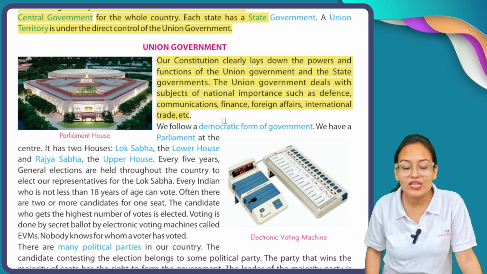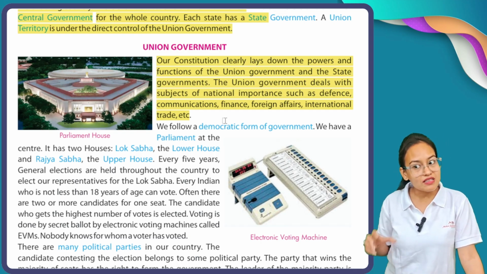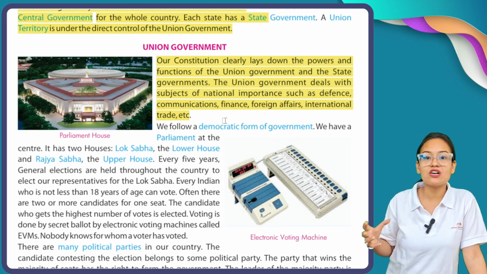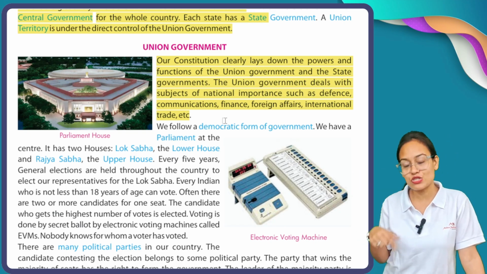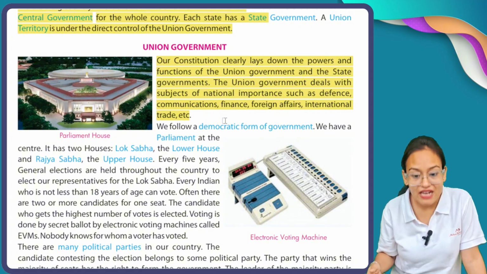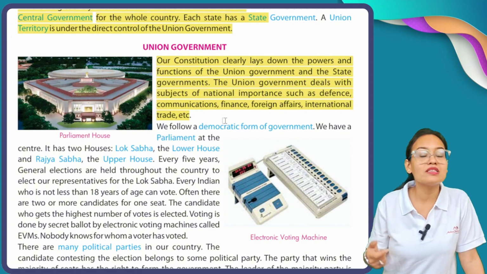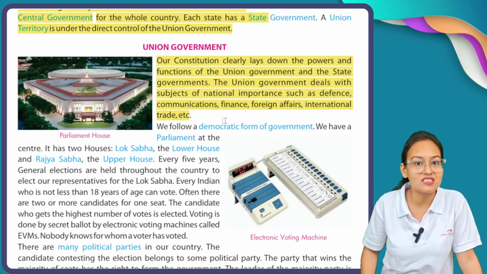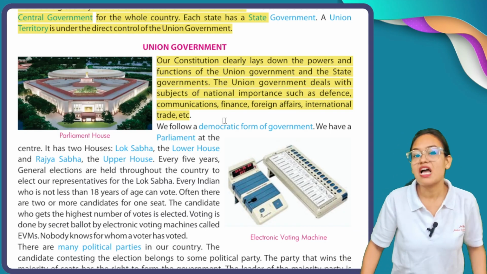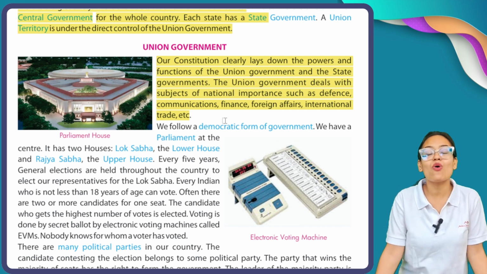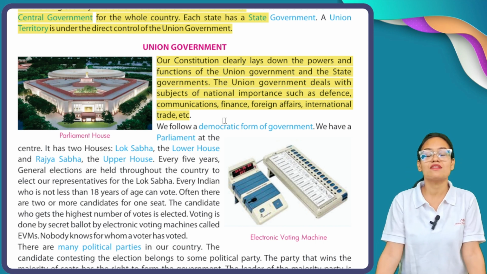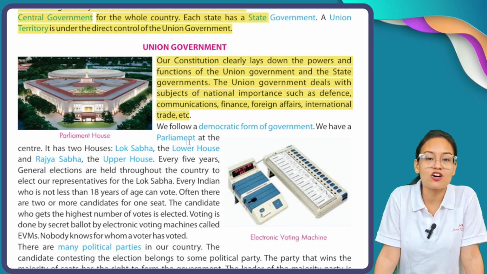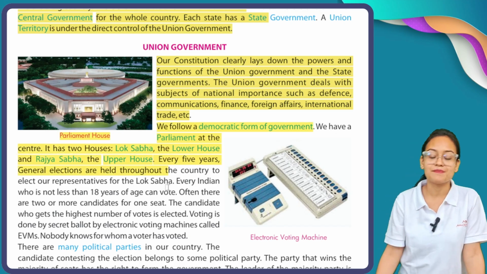The union government possesses power at the national level, dealing with matters of national importance, like our defense system, our communication system, our finance system. All this comes directly under the central government or union government.